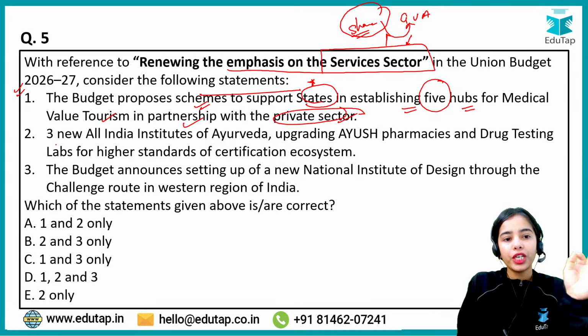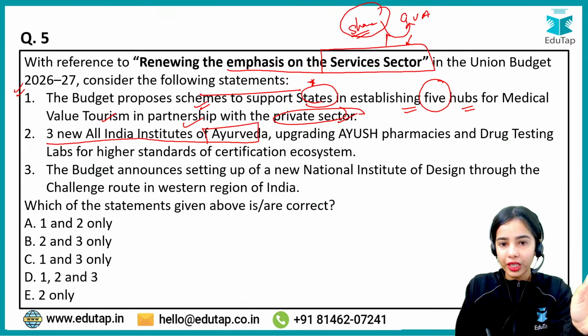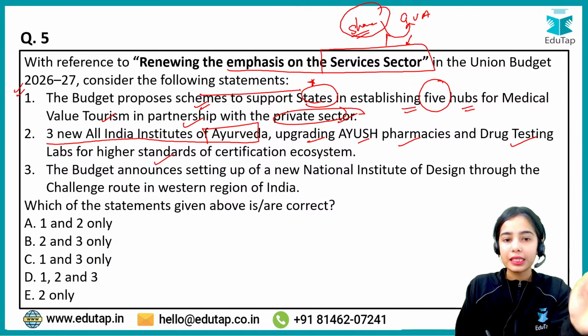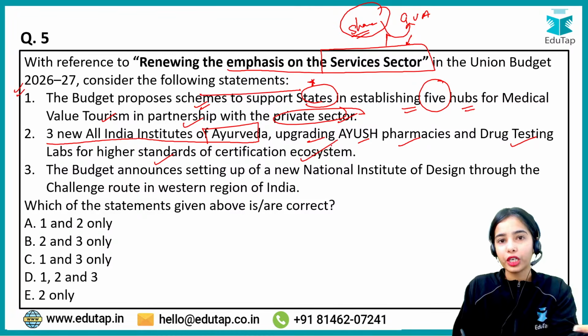Absolutely correct. 3 new All India Institutes of Ayurveda, upgrading the Ayush pharmacies, and drug testing labs for higher standards for certification of the certification ecosystem.